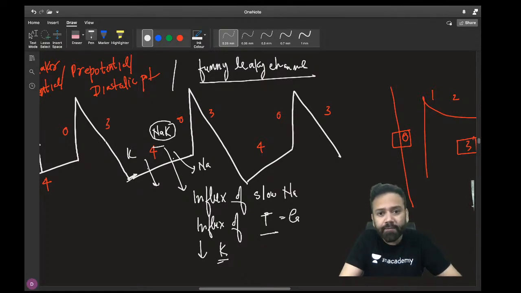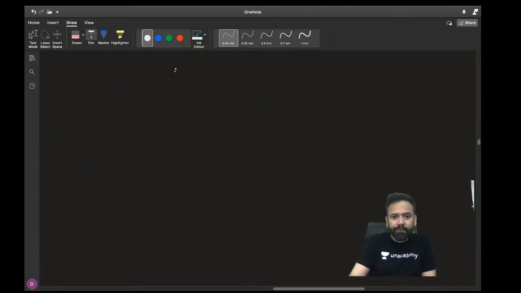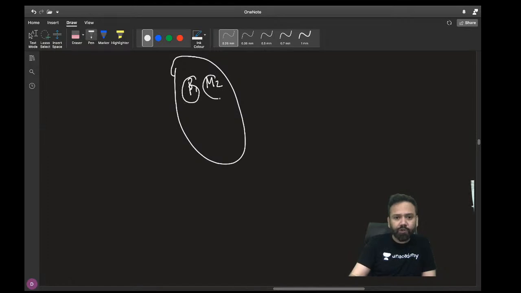So which ligand are they obeying? It is cyclic AMP. Let me discuss that also. As you already know, in your heart there are two receptors. One is beta 1, the other is muscarinic 2. Beta 1 and muscarinic 2 are GPCRs. This is Gs and this is Gi. Beta 1 is activated when there is sympathetic stimulation, and muscarinic 2 is activated when there is parasympathetic stimulation.